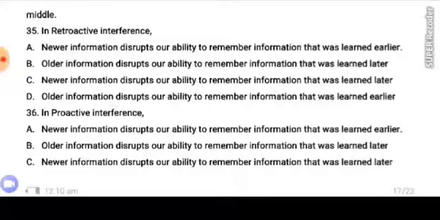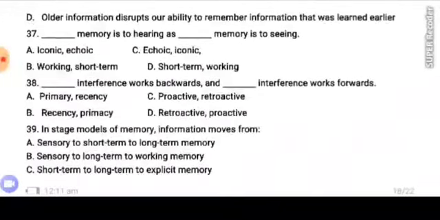Number 36. Proactive interference occurs when A. newer information disrupts our ability to remember information that was learned earlier. B. Older information disrupts our ability to remember information that was learned later. C. Newer information disrupts our ability to remember information that was learned later. D. Older information disrupts our ability to remember information that was learned earlier.